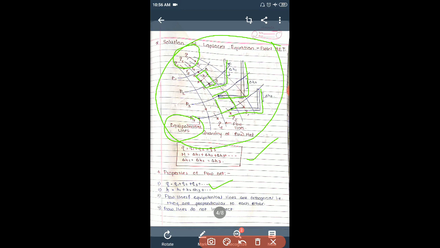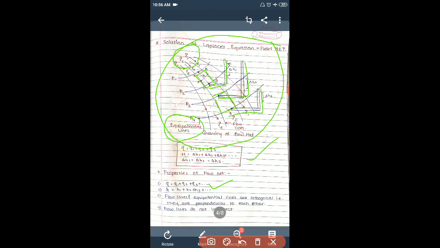The next property is that flow lines and equipotential lines form square figures, their corners are at right angles and the median distances are equal. They form squares, and the squares are known as fields.